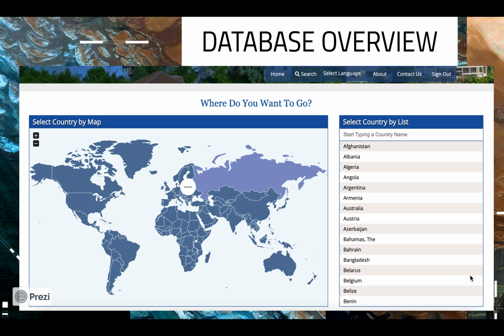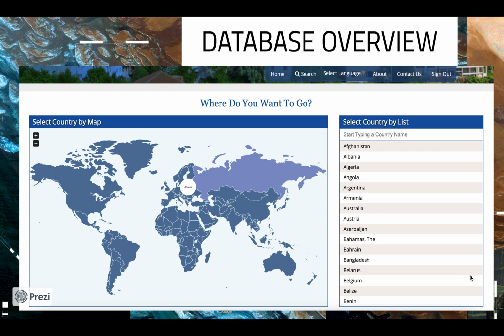Now to begin, I have a general overview of the layout of the site so that you can start to get an idea of what this resource is like. You will see a map of countries to the left of the screen and a list in alphabetical order on the right. Either will work in selecting a country to learn about.